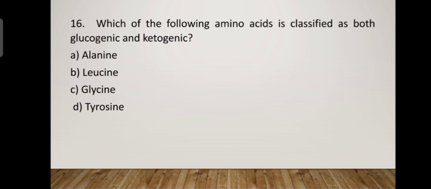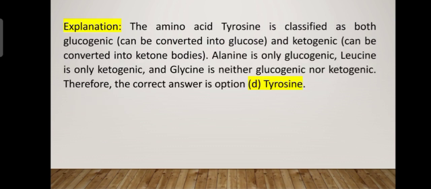Alanine, leucine, glycine, and tyrosine. The answer is tyrosine. Glucogenic means it can be converted into glucose, and ketogenic means it can be converted to ketone bodies. Alanine is only glucogenic, leucine is only ketogenic, and glycine is neither. Therefore, the correct answer is tyrosine.